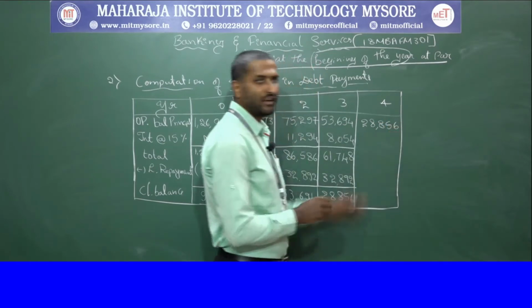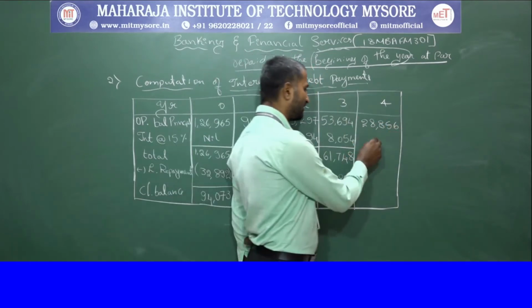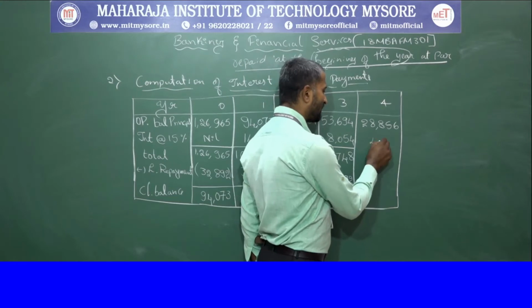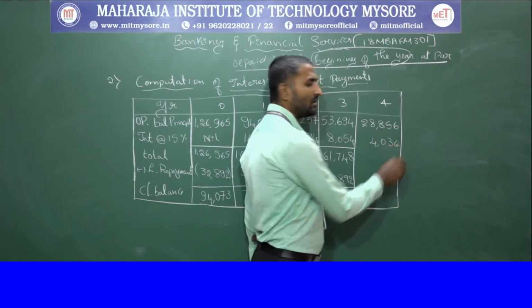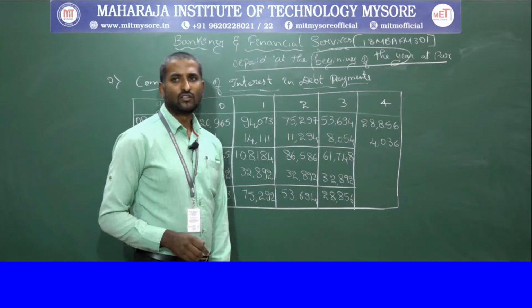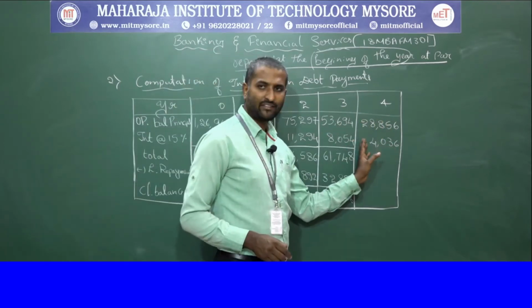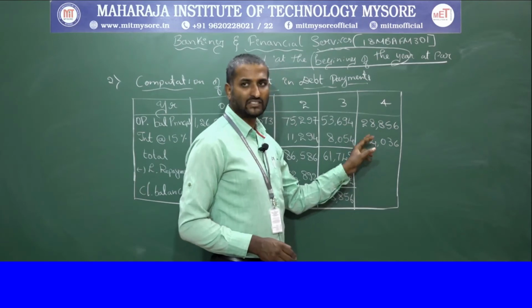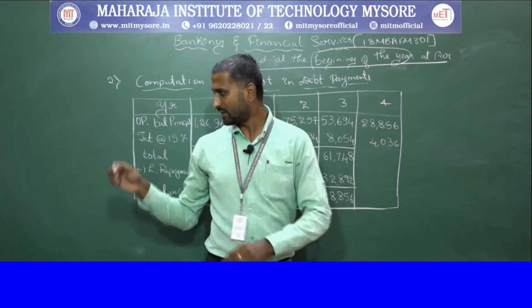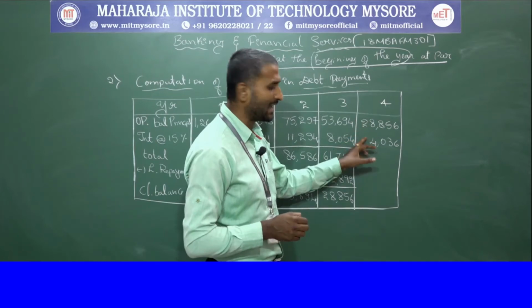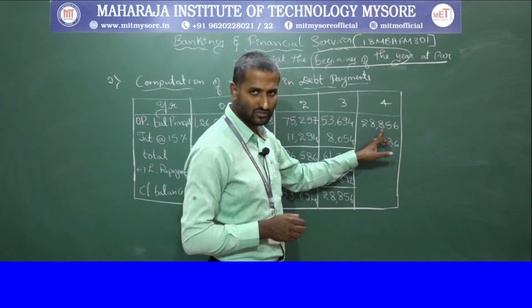Take the same balance, 28,856. Then you are charged again, that is 4,036. For the last year, don't calculate the 15% on the left out amount.